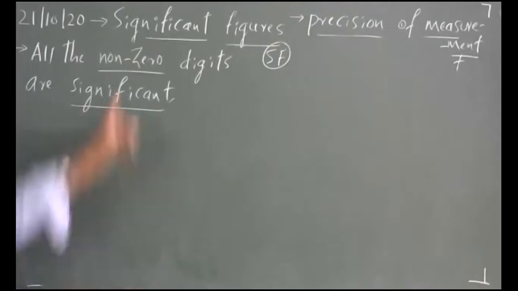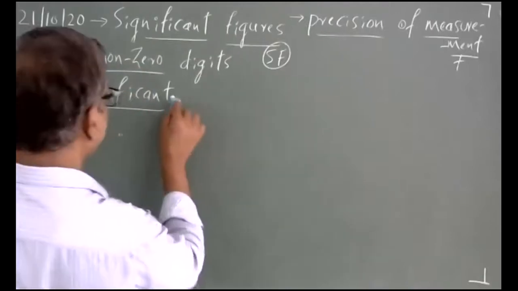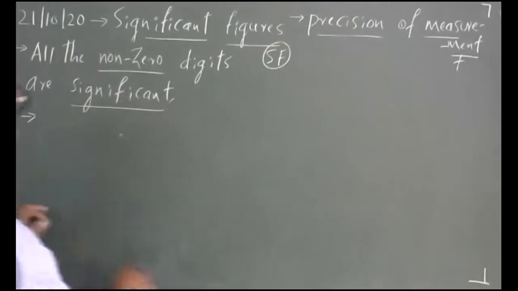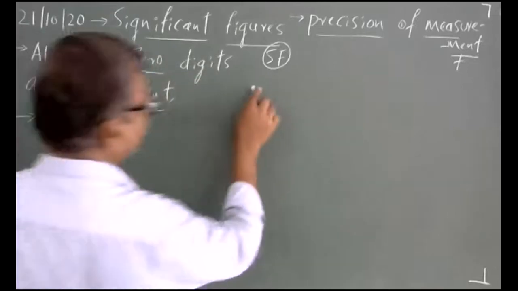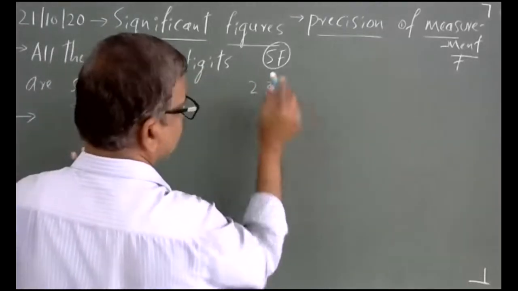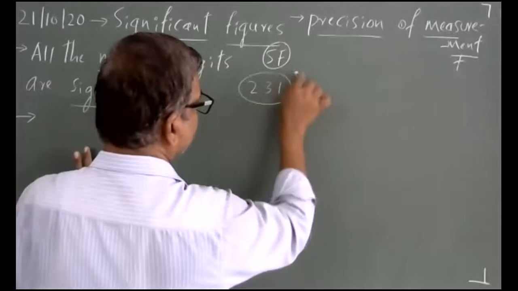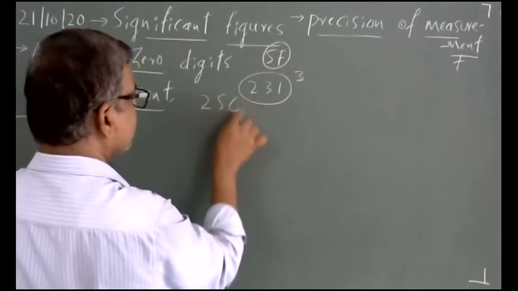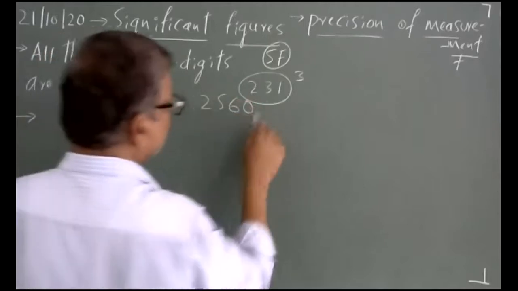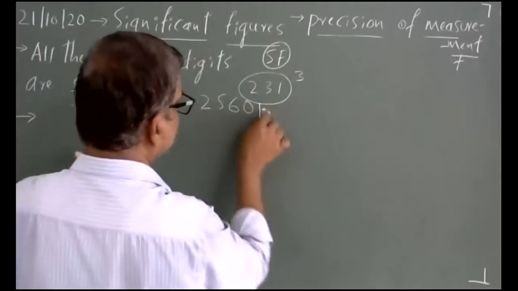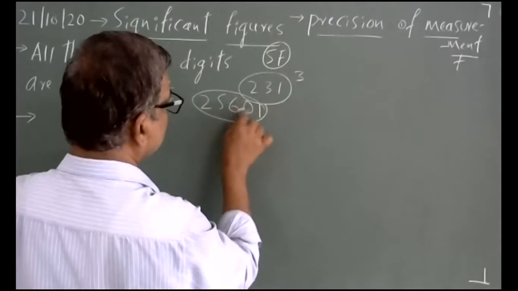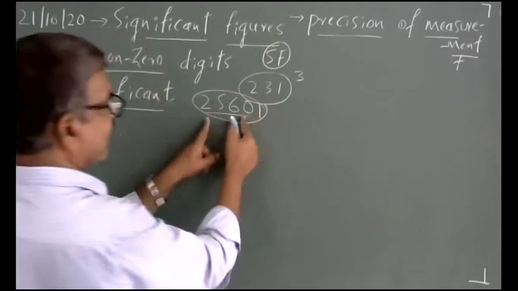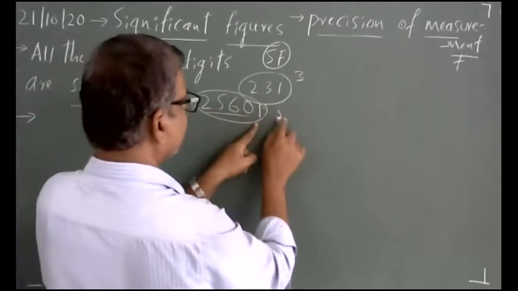All the non-zero digits are significant. The first rule is this. What is the first rule? All the non-zero digits, like 2, 3, 1, significance is 3. And I can say 2, 5, 6, 0. So 1, so significance is 1, 2, 3, 4, 5. First 4 digits are reliable, plus 1, the significance is 5.